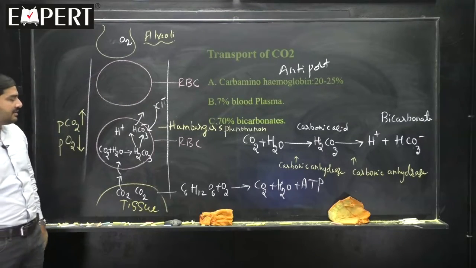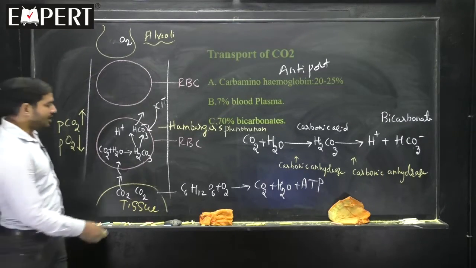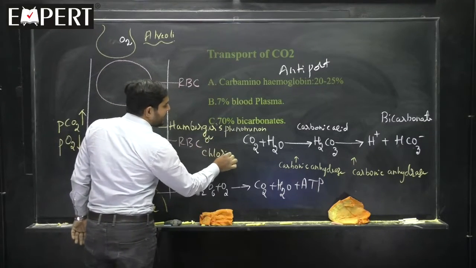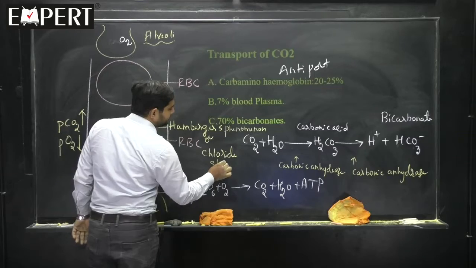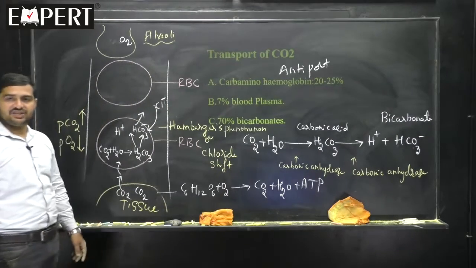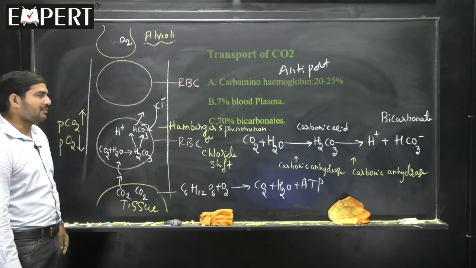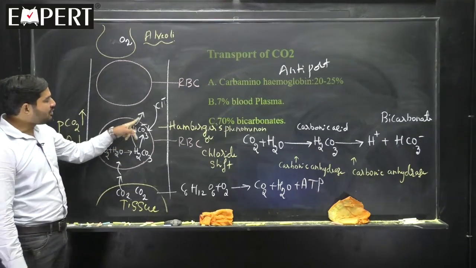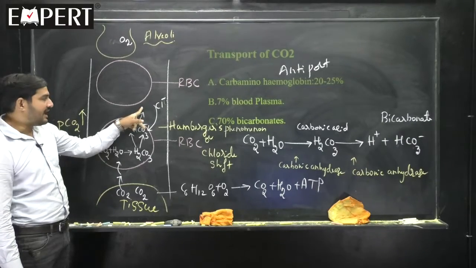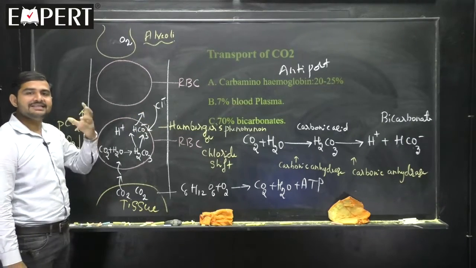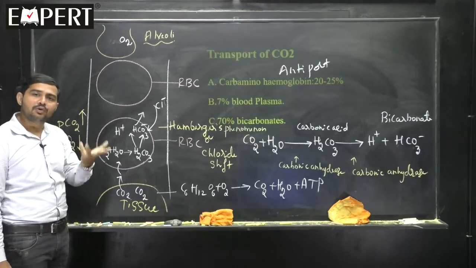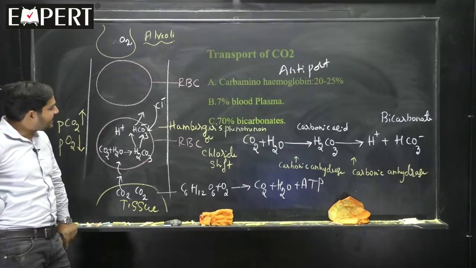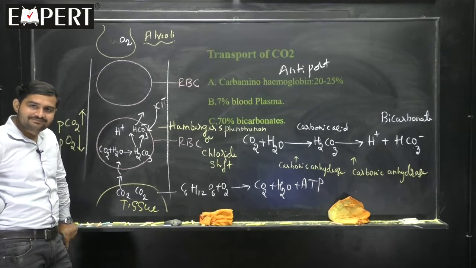Hamburger's phenomenon, which is also called chloride shift. What is Hamburger's phenomenon or chloride shift? At the tissue level, the bicarbonate formed inside the RBC goes outside, and chlorine comes inside. So, inside the RBC, the amount of chlorine is more now. With this, we understood that HCO3 is added to blood plasma.